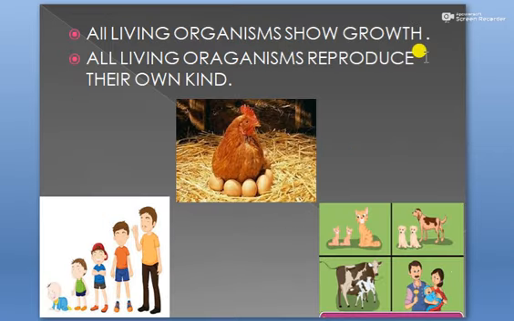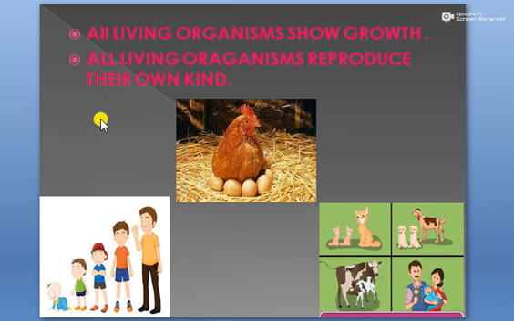All living organisms show growth. Okay, so you all must have seen that when a child is born, its body size is very small. After some time, the child will grow and the size of the body parts will also increase. So all living organisms, they show growth. All living organisms reproduce their own kind.